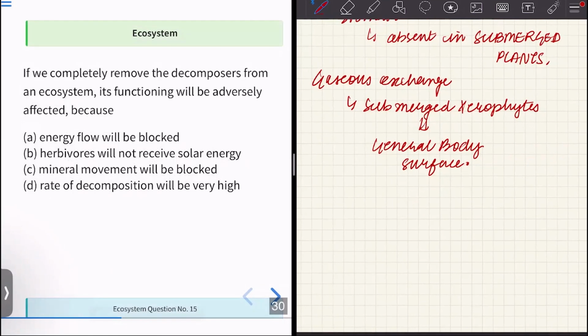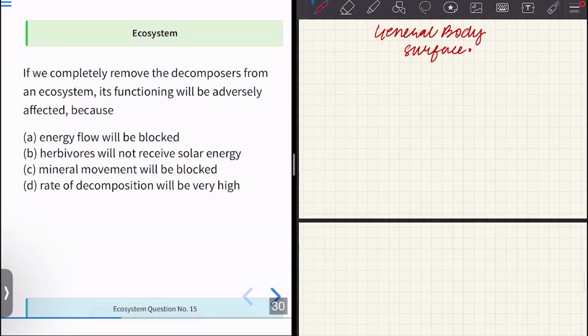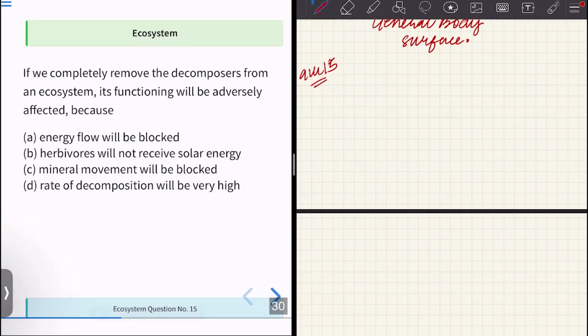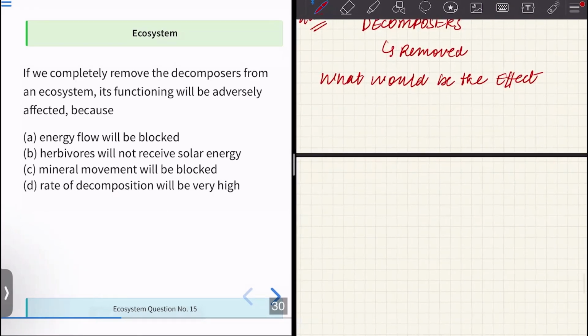Okay, moving on to the next question, we have question number 15. If we completely remove the decomposers, that is, decomposers are removed from an ecosystem, what would be the main effect on the ecosystem? The main role of decomposers is to maintain the mineral movement in the sedimentary cycle. So the main function of decomposers is mineral cycling.